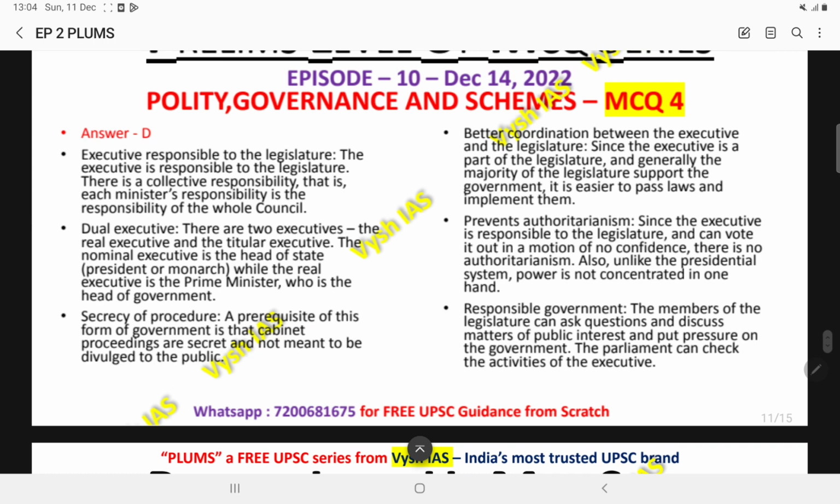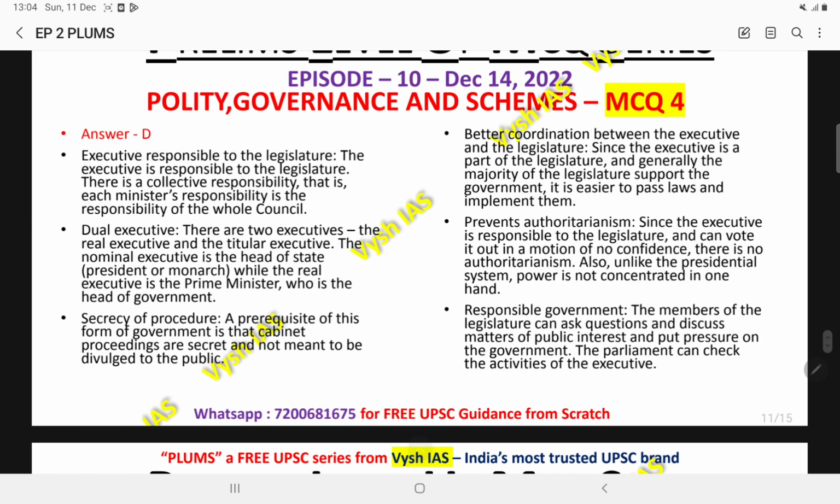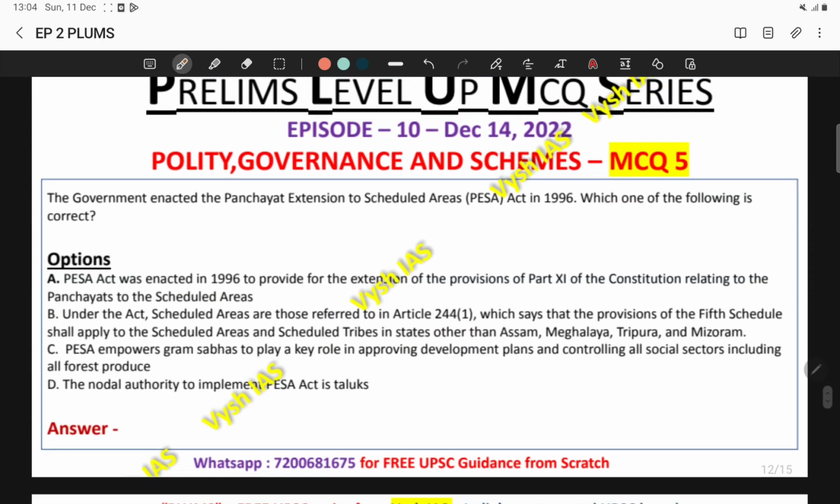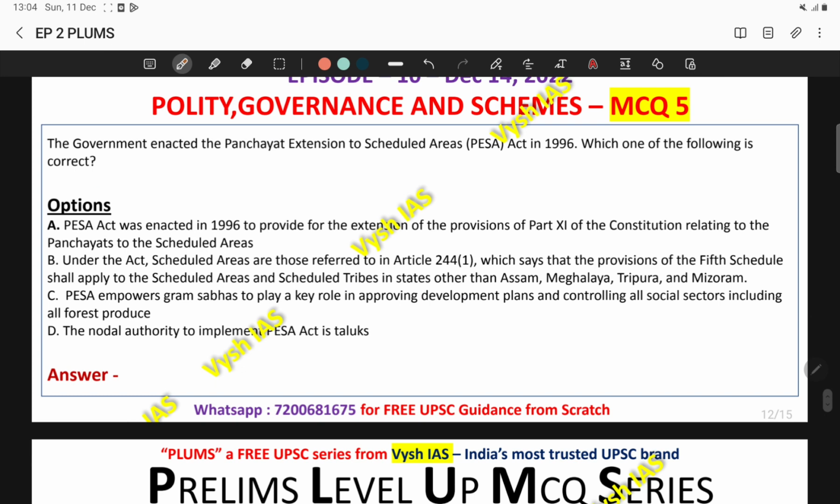Okay, then I have given some important features with respect to parliamentary form of government. This is there in Lakshmikant only. If you need, you can go through that itself. Okay, so if you need, you can just pause the screen and have a brief look at this. Then the next question, last question of the day.